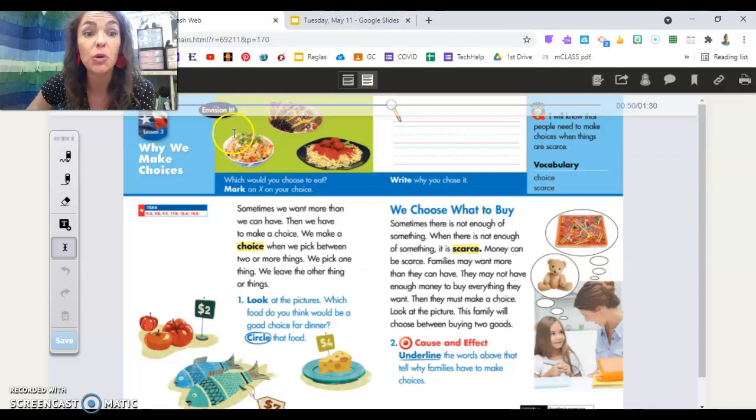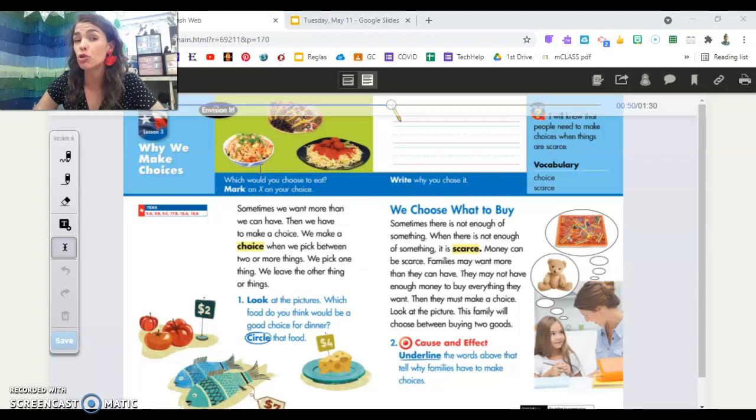Raise your hand if you would put an X on the chicken fried rice. Lots of us like rice. I do too. Okay, hands down. Raise your hand if you would get these crunchy Mexican tacos. Ooh, lots of taco dragons in here. And our final choice are the spaghetti and meatballs. Raise your hand if you would choose spaghetti and meatballs. Yeah, we like the Italian food too. You can't have them all. You'll X on one food that you choose. Man, decisions are hard, right? But you are good at making them.